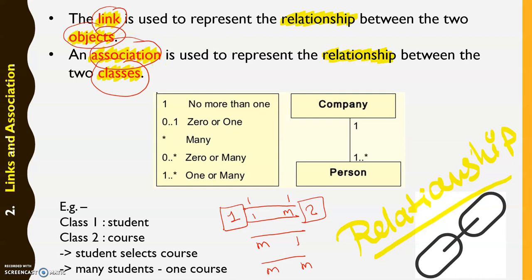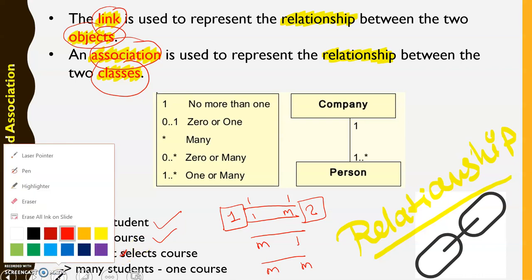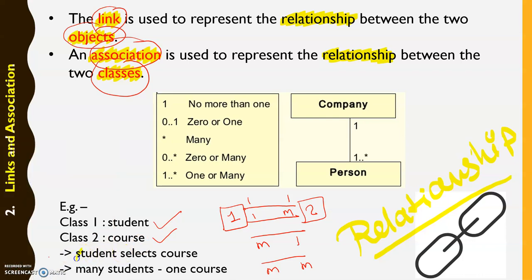Here we have one example: class 1 is a student and class 2 is a course. How are both connected, what is the relationship between student and course? We can say that student selects course, and many students select one course. This is the relationship.